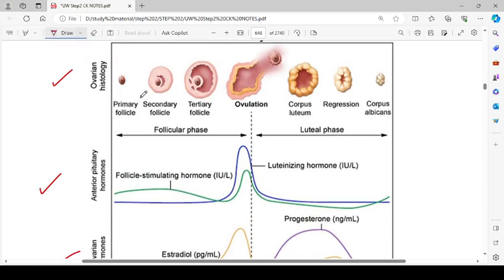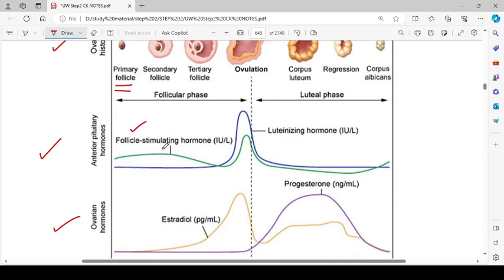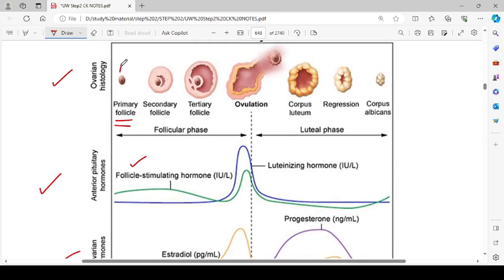In the ovary we have primary follicles. The primary follicles are present in the ovaries of every woman even before birth. Under the influence of follicle stimulating hormone, these primary follicles convert into secondary follicles.